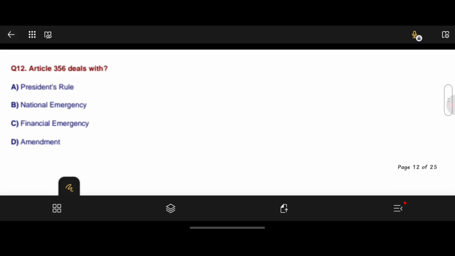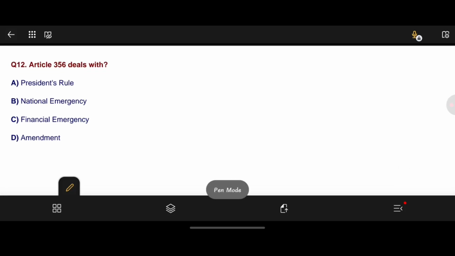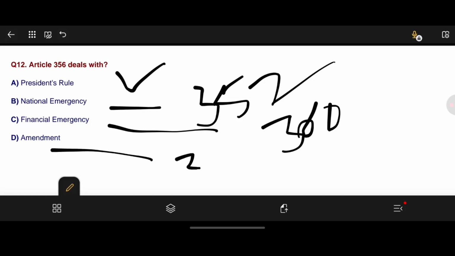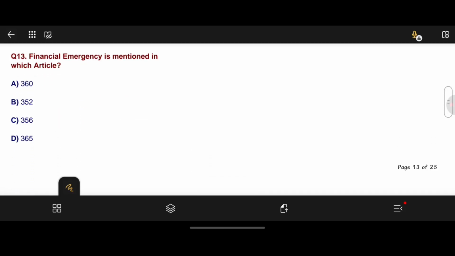Question number 12. Article 356 deals with, I think I already told you, presidential rule. That is state emergency. National emergency 352. Financial emergency 360. And amendment 368. Moving to question number 13. Financial emergency is mentioned in which article? I think I already told you. It is mentioned in 360. 352 national emergency, 356 state emergency, that is presidential rule.